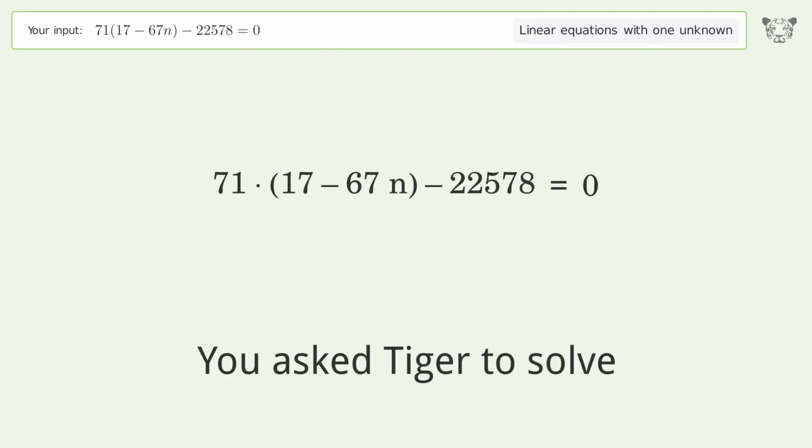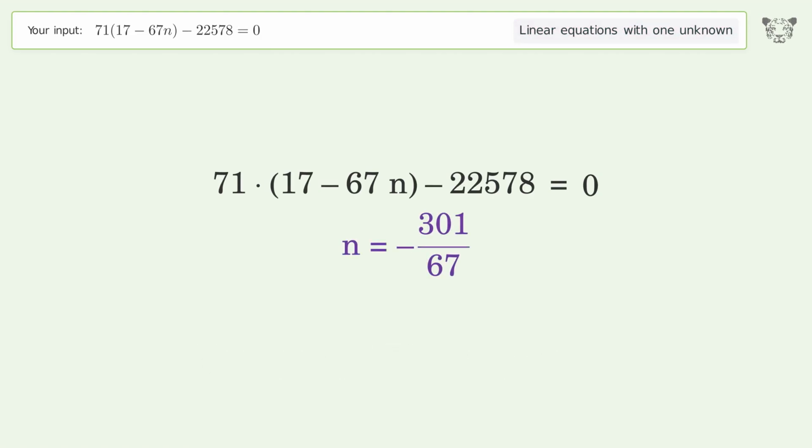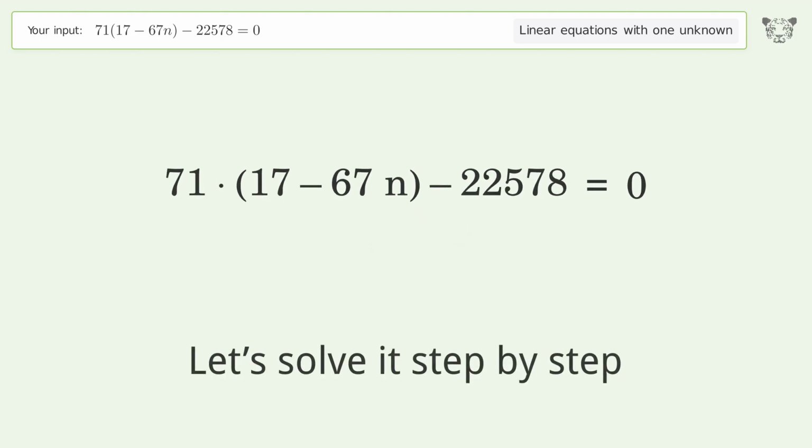You ask Tiger to solve. This deals with linear equations with one unknown. The final result is n equals negative 301/67. Let's solve it step by step.